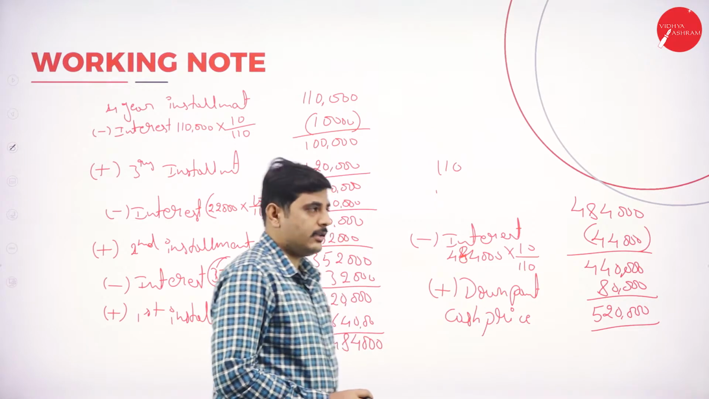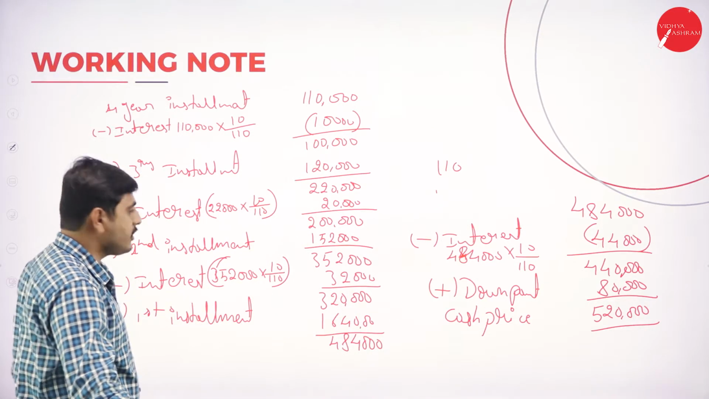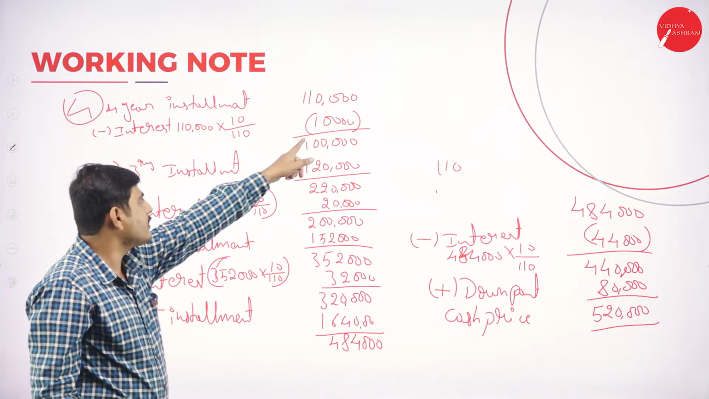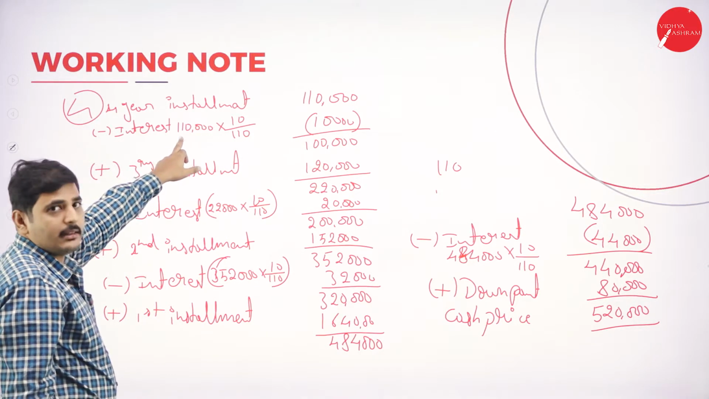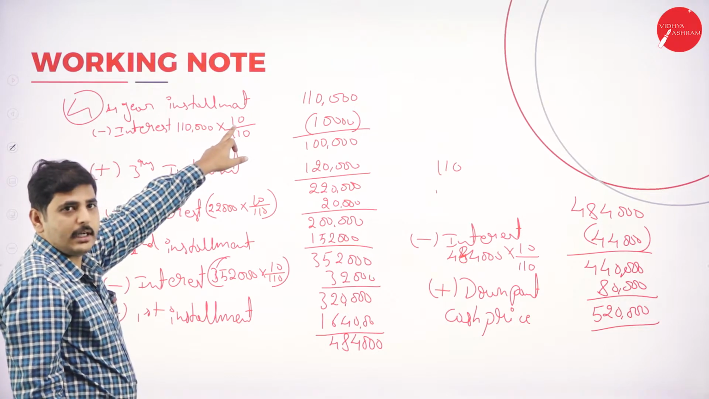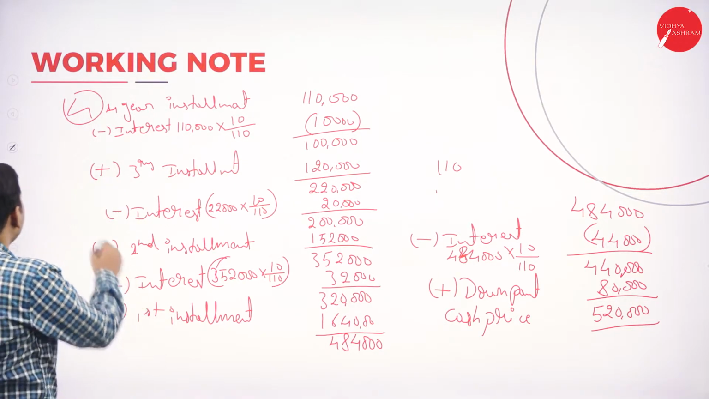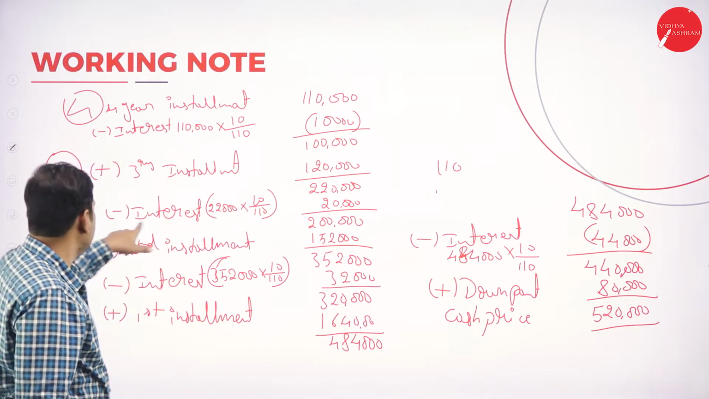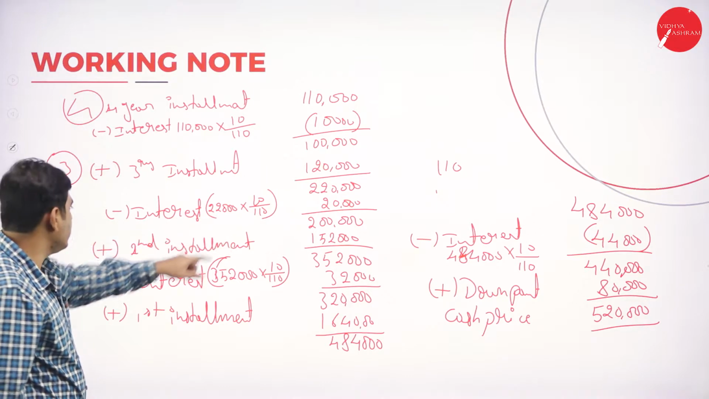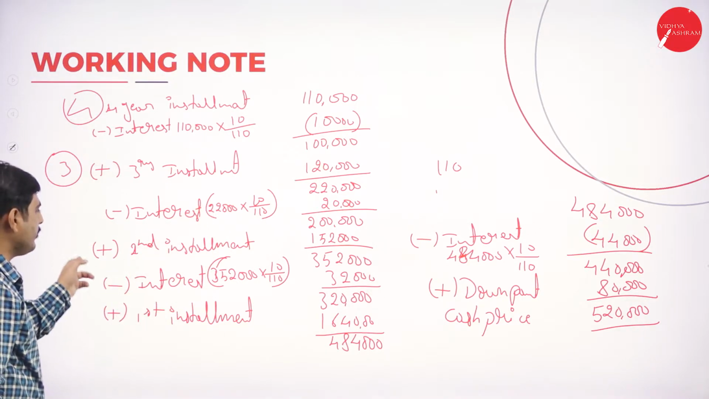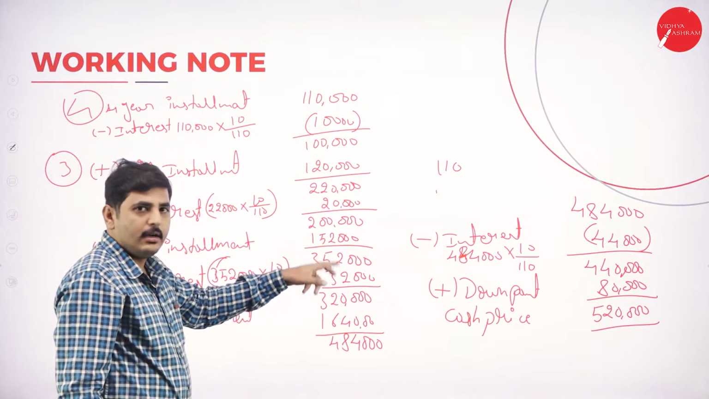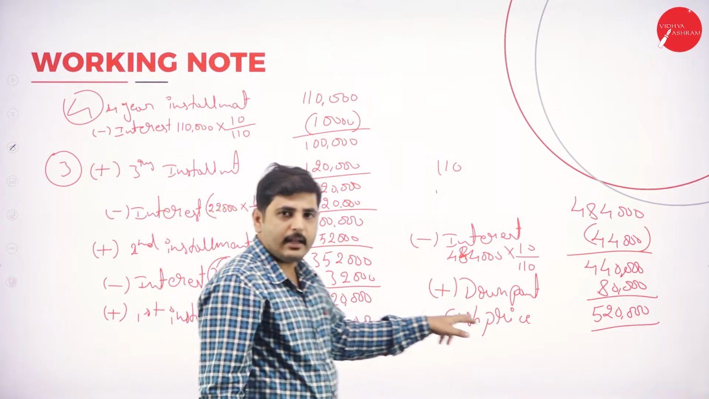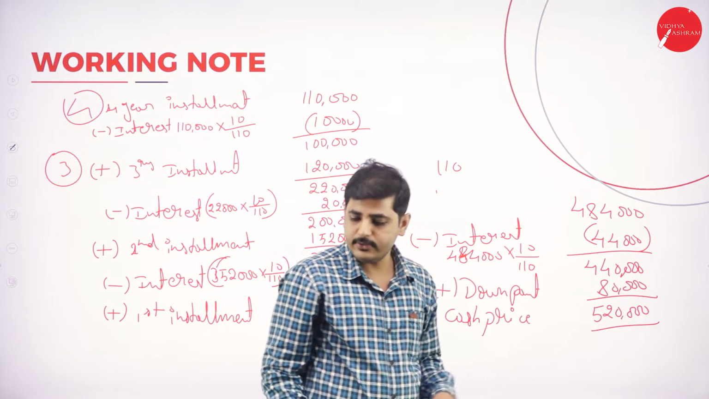So I hope you are clear. See, first I will take the fourth year installment. This is fourth year installment I have taken. I have deducted the interest of 10,000. The 1,10,000 is inclusive of interest. So we have to remove the interest 10 by 110. Then this is for third year installment. Add third year installment. Come to the interest. Deduct the interest. Again it is 10 by 110. Come to second year. Add the second year installment minus the interest. Again add the first year installment minus the interest. Later add the down payment, you will get the cash price.